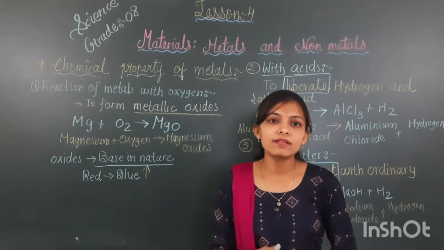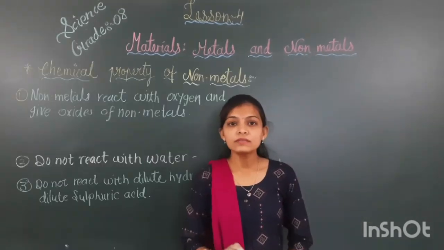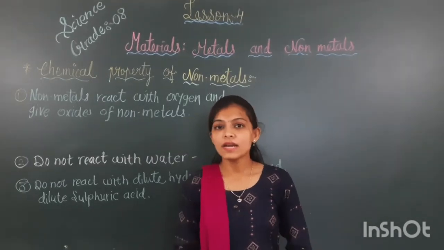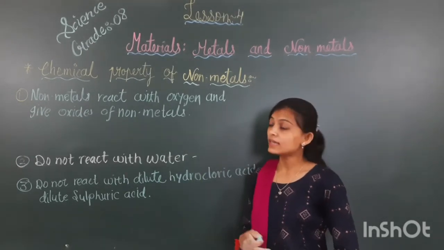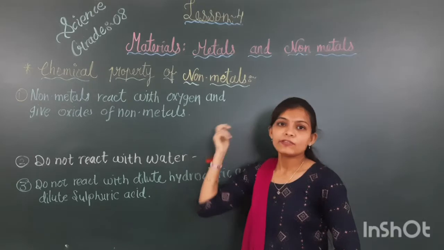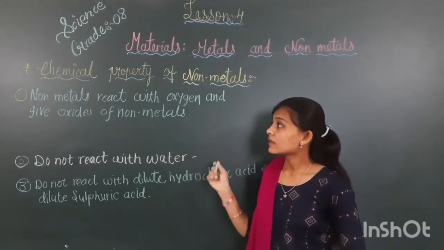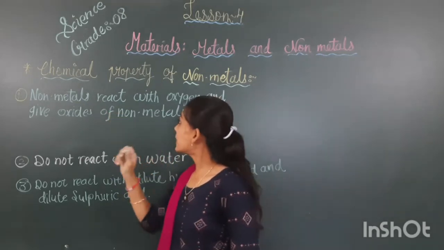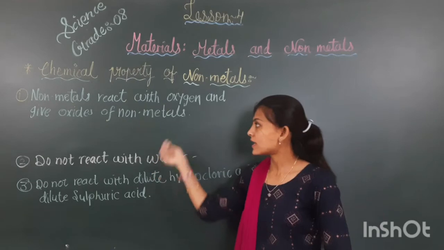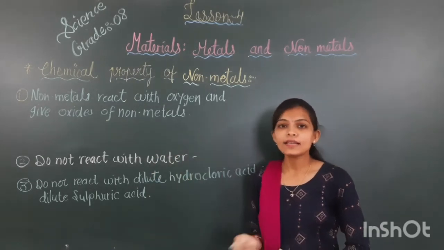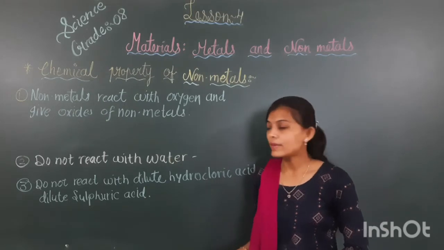Our next topic will be the chemical property of non-metals. Students, let's start our next topic. As we saw earlier the chemical property of metals, now the chemical property of non-metals. First, non-metals react with oxygen and give oxides of non-metals, just like metals give oxides of metals.